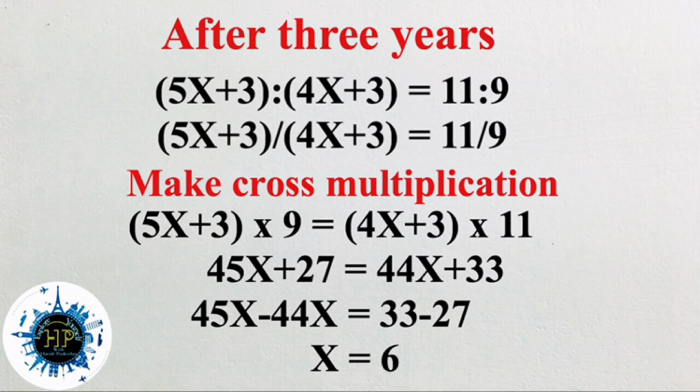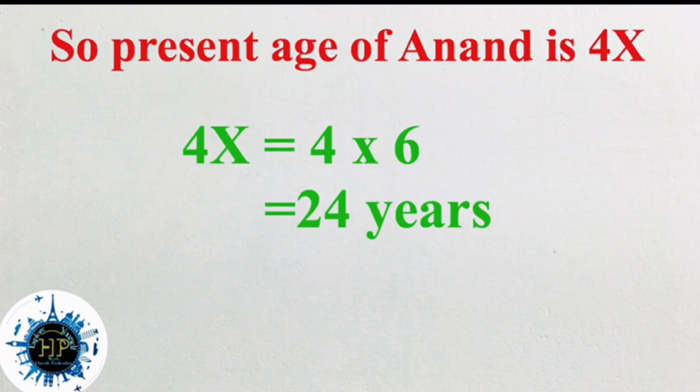45x minus 44x is x, only one x, that means x is equal to 33 minus 27, which is 6. So now we got x. But the question asks for the present age of Anand. It is easy to find now because we have x. Anand's present age is 4x, so 4x is equal to 4 into 6, which is 24. 24 years is the present age of Anand.